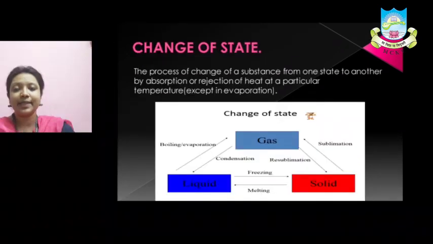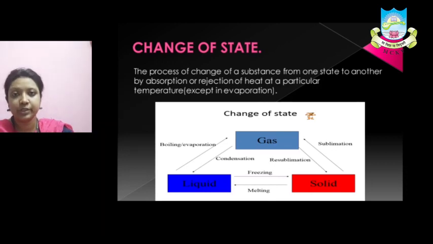The next topic is the change of state. Before that you need to know what you mean by change of state of matter. It is a process by which one state of matter converts to another state of matter by absorbing or rejecting heat at a particular temperature, or at a constant temperature. And yes, there is an exception, which is the phenomenon we call evaporation. Evaporation occurs at all temperatures. What is evaporation? It is the change of state of liquid to gas by absorption of heat.